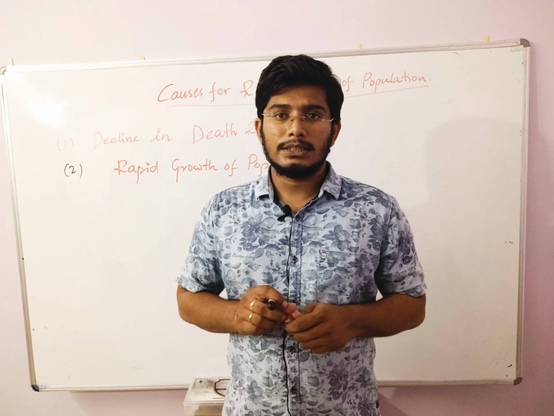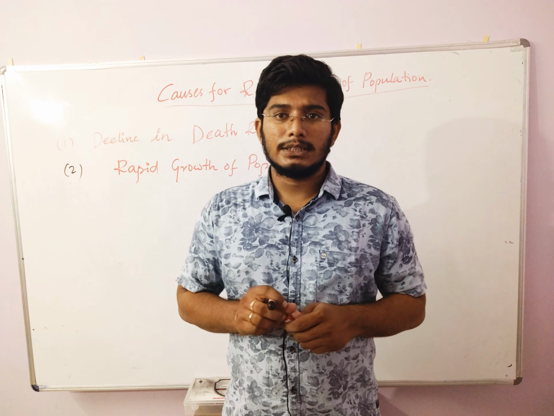So got it? This is our concept today. We have to learn the complete answer today. There is a population explosion, and now we have to know how this population explosion can be controlled. We'll see what measures the government has to take.